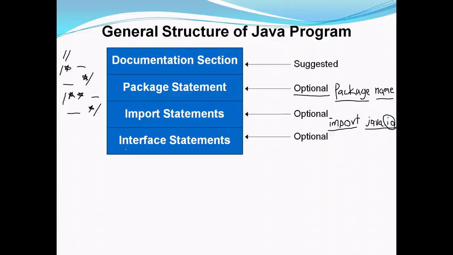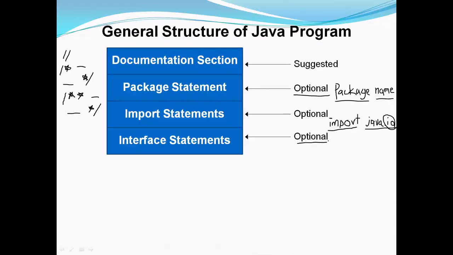So this is also an optional section. An interface is used only when we wish to implement the multiple inheritance feature in the program. Multiple inheritance in Java is provided through interfaces. Again, an interface is like a template which can be implemented by other classes. A detailed discussion about interfaces we will have in a later section.